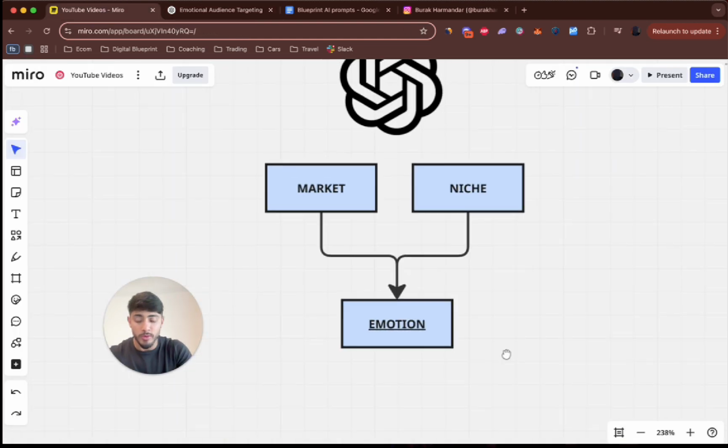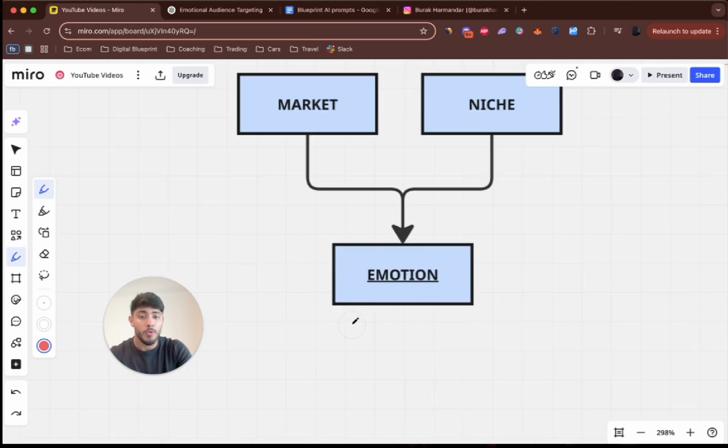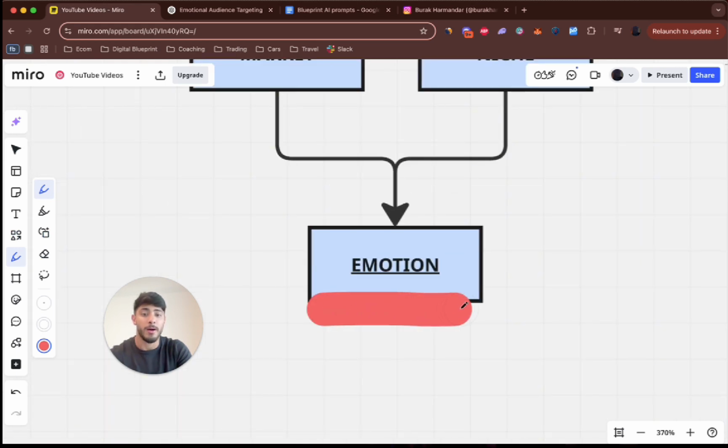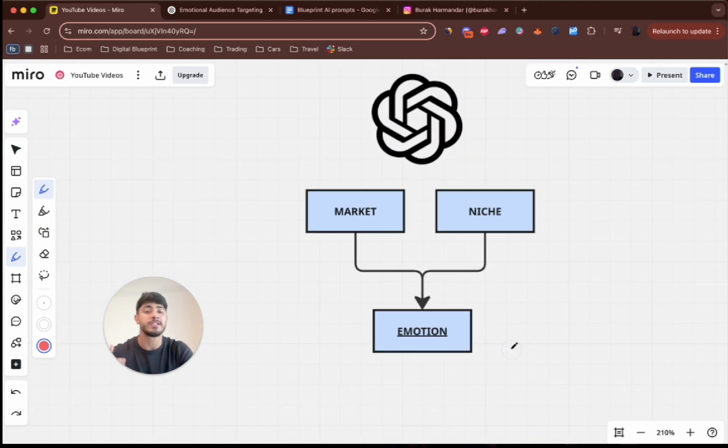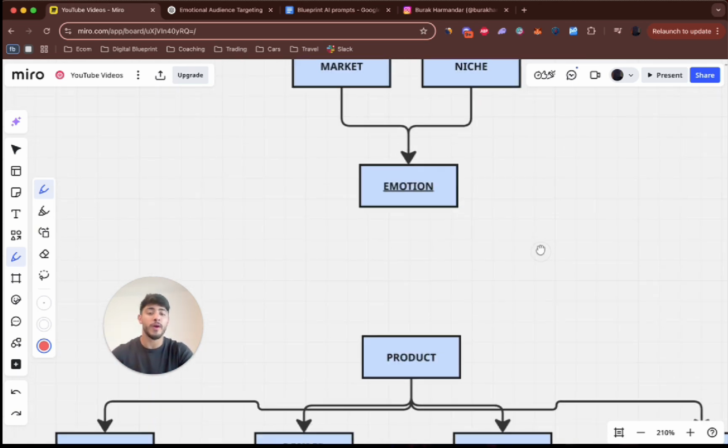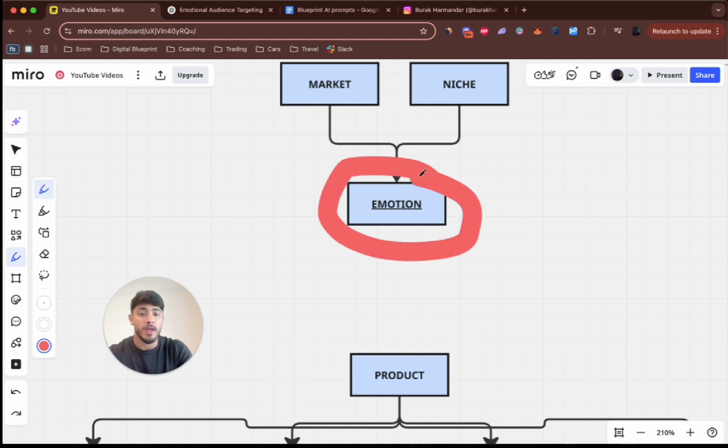The reason we want to do this is because we want to focus extremely on emotion. When we focus on emotion, we have something that we can sell to the customer, right? So when we find our product, the most important part is finding the emotion.